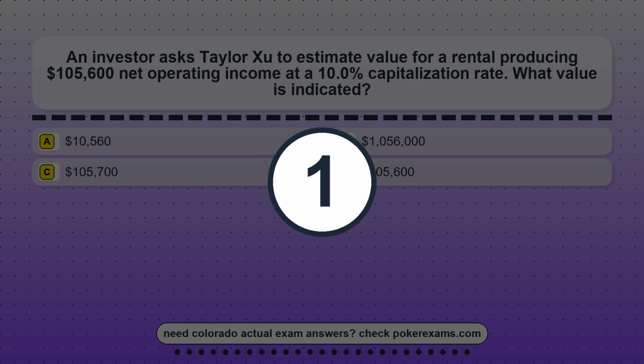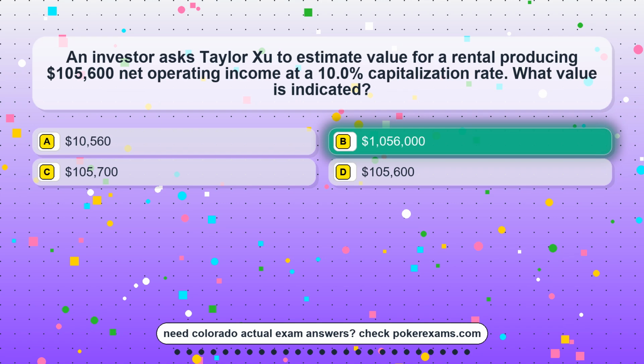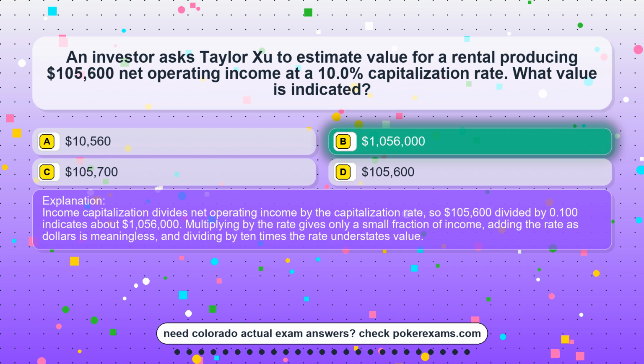The correct answer is option B, $1,056,000. Income capitalization divides net operating income by the capitalization rate, so $105,600 divided by 0.100 indicates about $1,056,000. Multiplying by the rate gives only a small fraction of income, adding the rate as dollars is meaningless, and dividing by 10 times the rate understates value.